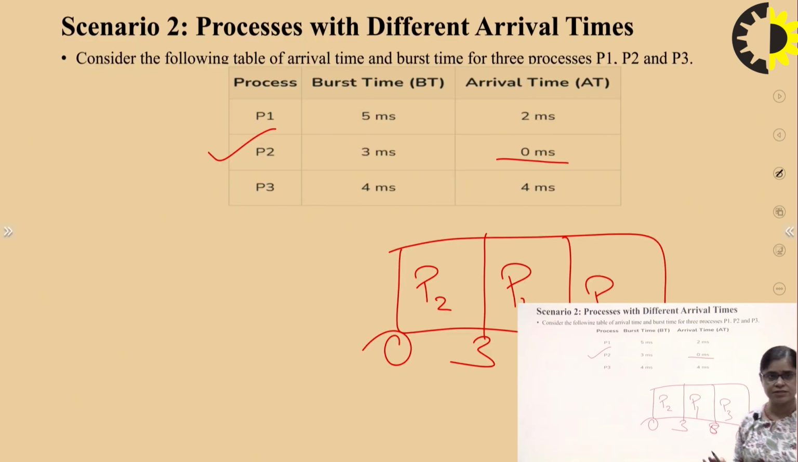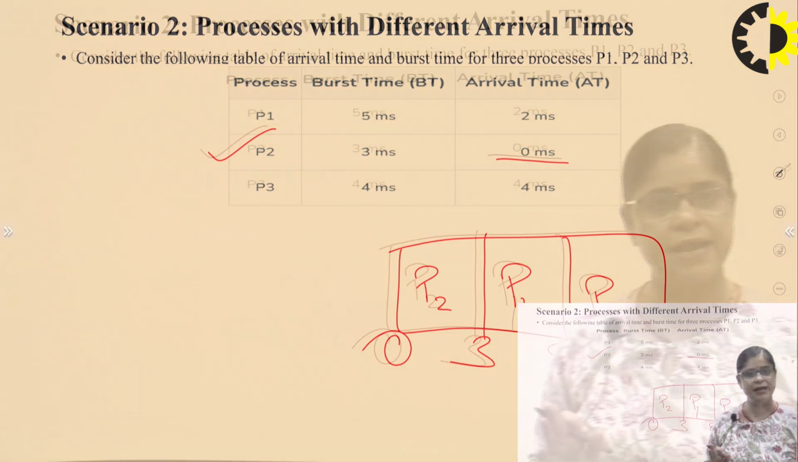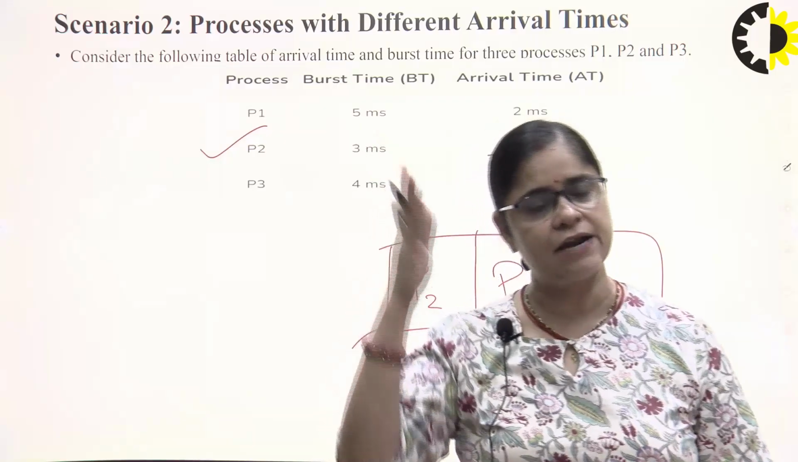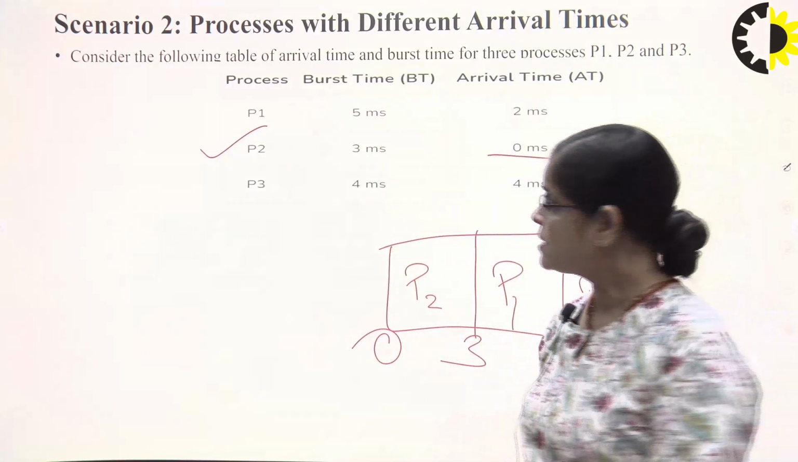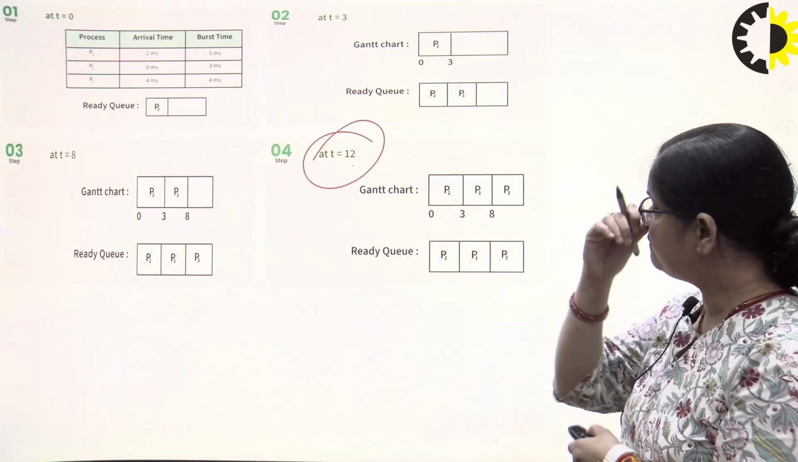So similar thing is there. When we are working, how the process is arriving, what will be the arrival time, we will take that process first. But when the arrival time is same, we will start from the starting point only. So this is the way we are finding out.